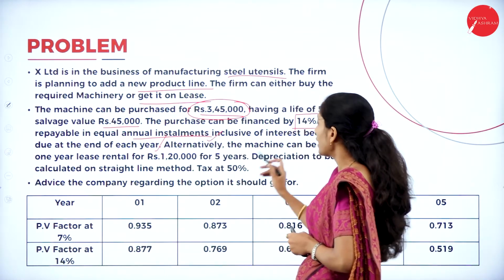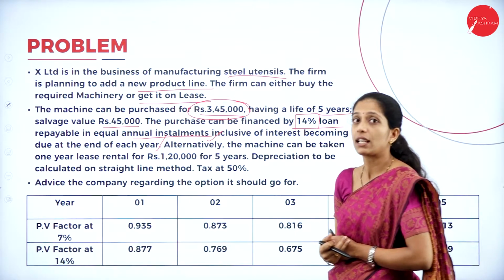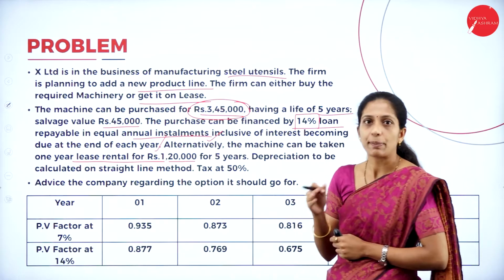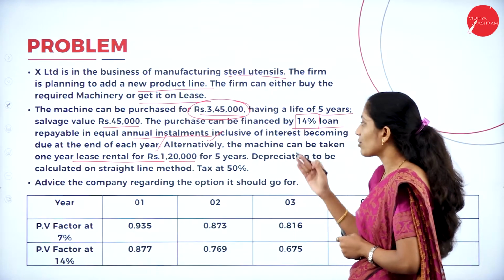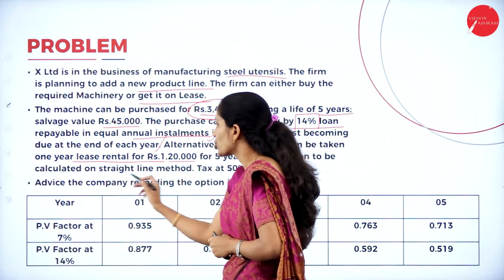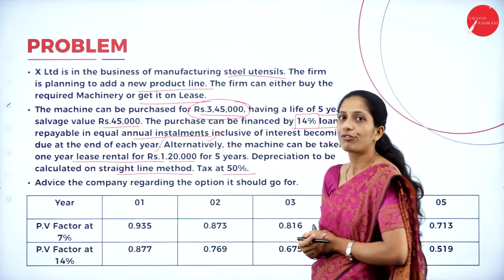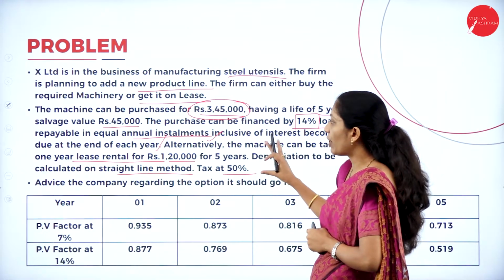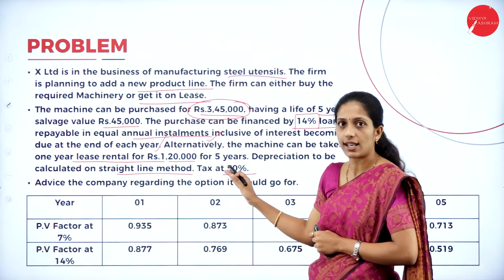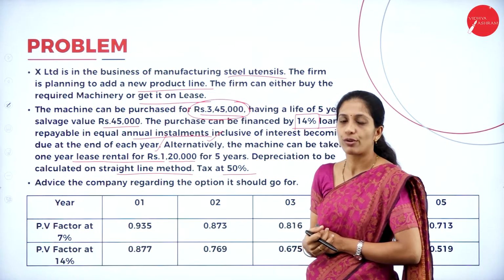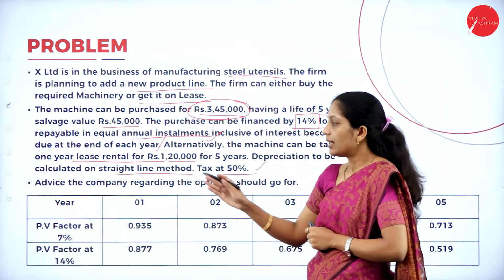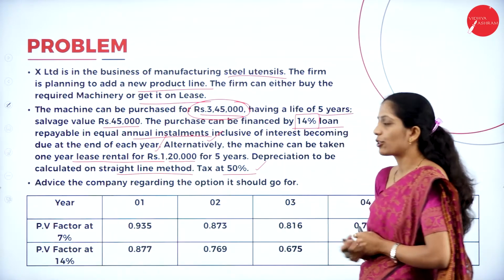The other option is that the machinery can be taken on lease. So they can go for lease financing where the lease rent per year will be 1,20,000 for 5 years. Depreciation to be calculated at straight line method, tax at 50%. Suppose if they go for the buying option, they have to calculate depreciation under the straight line method, and tax is 50%. Now advise the company regarding the option it should go for.